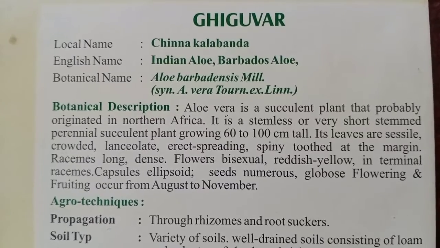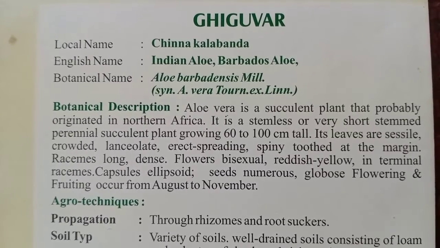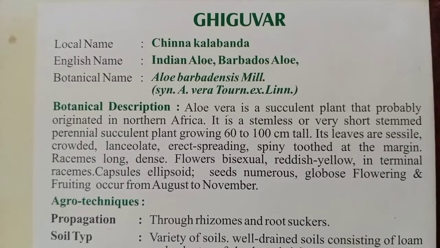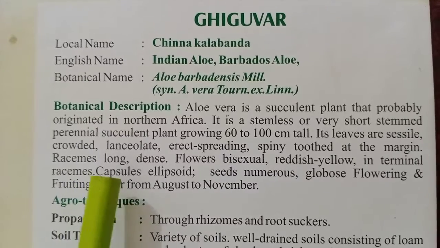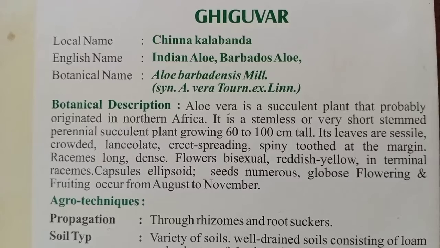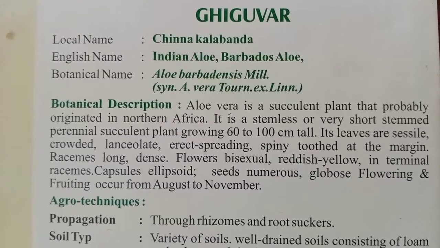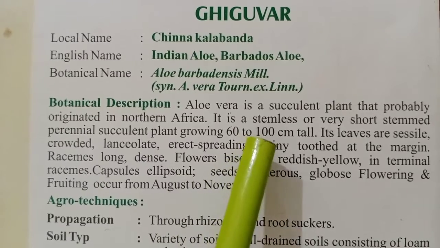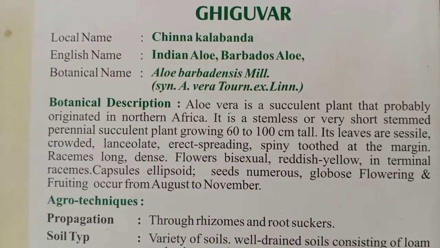Perennial means many years. Succulent means smooth, soft and swollen. This plant grows up to 60 to 100 centimeters tall.